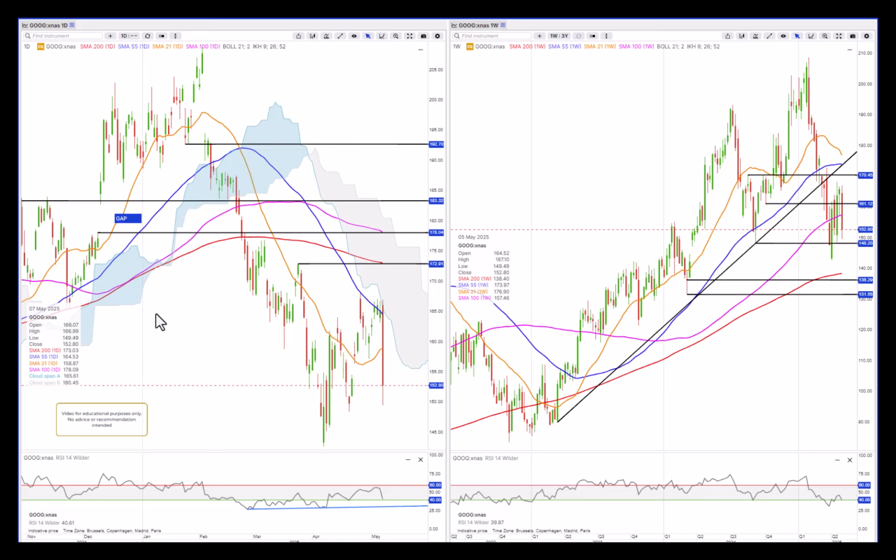Today we'll start with Google or Alphabet, the C share, but the same picture is really on the A share, of course. It got hammered yesterday, almost 8% down, due to users using the Google search less, announced by Apple.